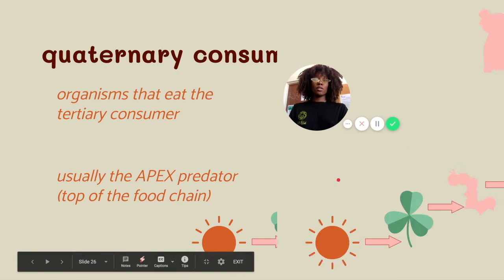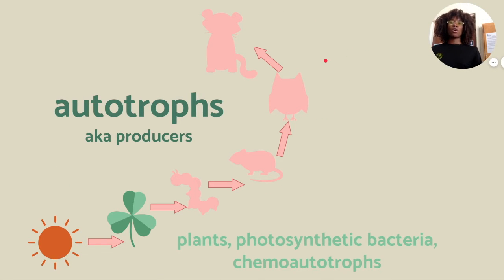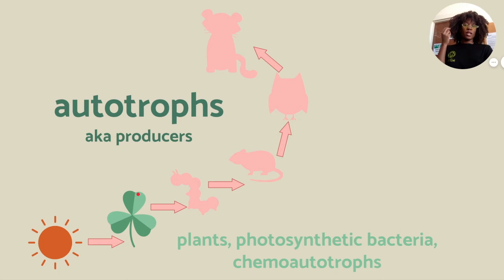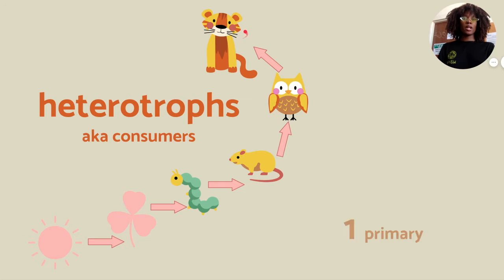So again, to recap what we just learned. Autotrophs are called producers, or producers are called autotrophs. It means the same thing. These are going to be plants, photosynthetic bacteria, and chemoautotrophs. They're going to use the sun's energy to create their own food. Then we have what are called the consumers. They're not producing anything. They're only consuming. They're only eating.